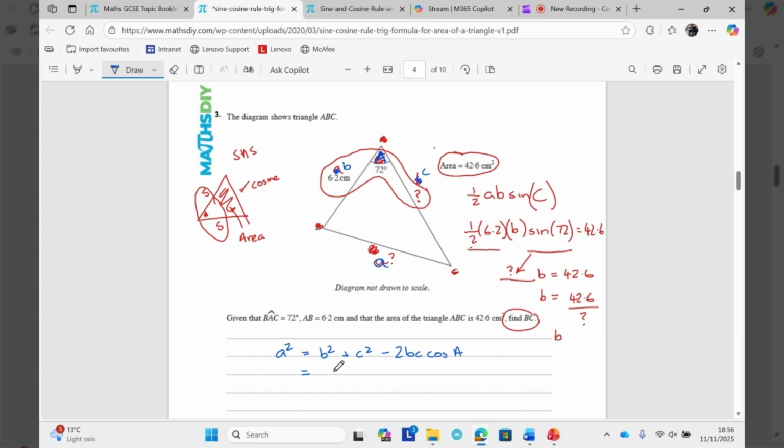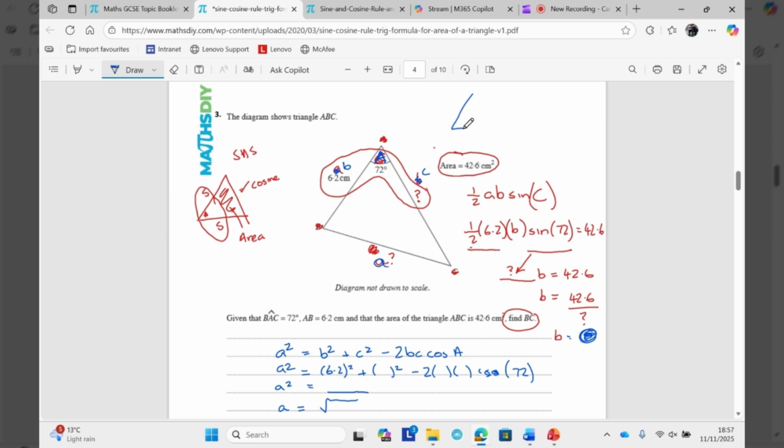I'm not going to work this out again. I'm just going to put the numbers in. So B, we know is 6.2 squared. C, we now know is whatever our answer to there is squared, but we know it, but I just haven't got a calculator to work that out, okay? Minus 2, put B in there, put C in there, cos A, and we know A is the angle 72. Put that in your calculator, you will get an answer. However, what have we worked out? We have worked out what A squared is. We don't want A squared, we want A. Whatever that comes out to, we're going to square root it.